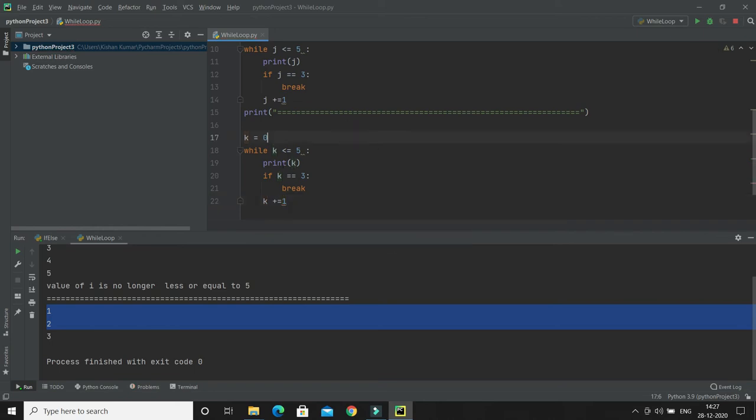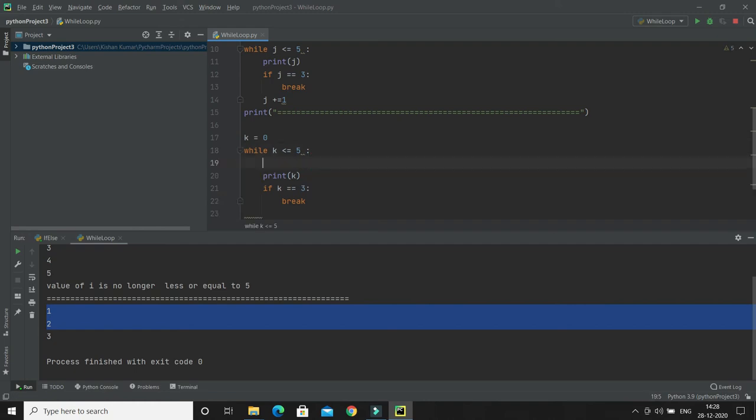Let's say I want to execute this loop for all values as long as the condition is true, but when the value of k becomes 3, I don't want to execute the loop for that iteration. How can we do that? Exactly, we can use a continue statement.